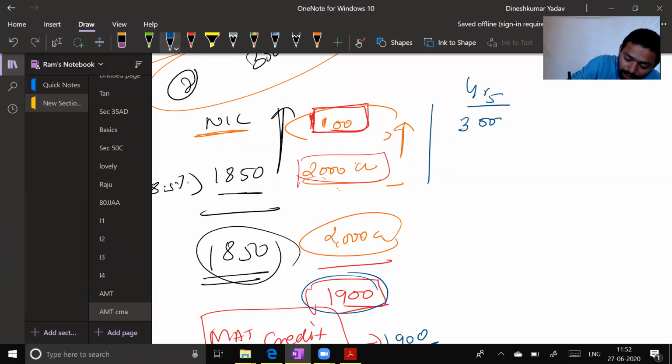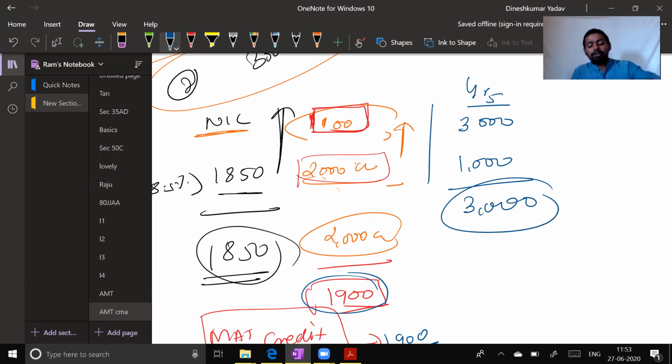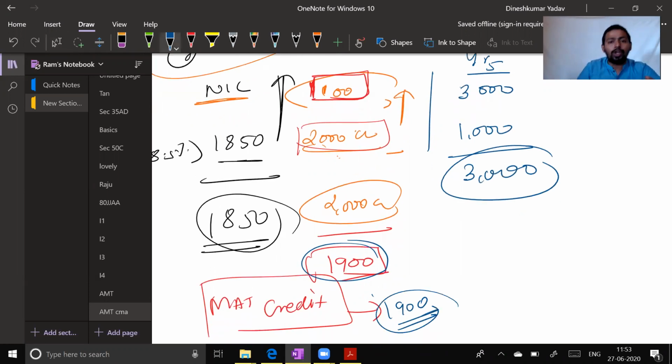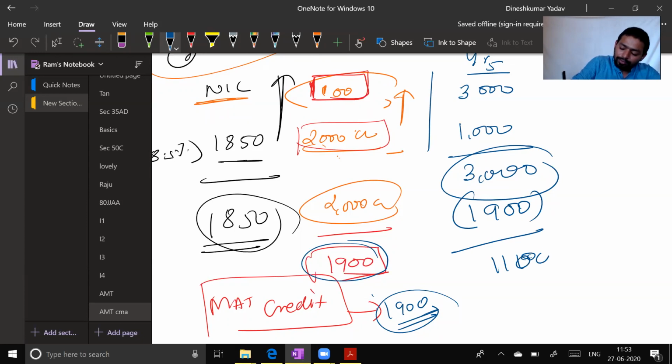Here it will be 3,000 crore, and here it will be 2,000 crore, or we will take here 1,000 crore. To be very precise, let's take here 1,000 crore. Now look at whichever is higher. So what will I have to pay? 3,000 crore. But the ministry will say, no, don't pay 3,000 crore. How much credit do you have? 1,900. Okay, you subtract 1,900 and pay only 1,100 crore. Are you getting this?